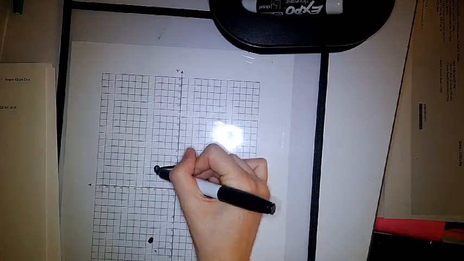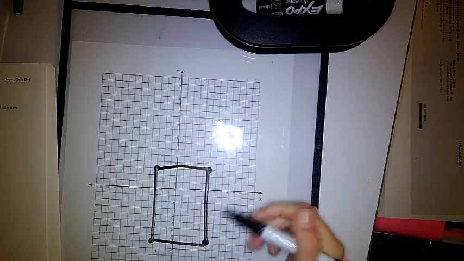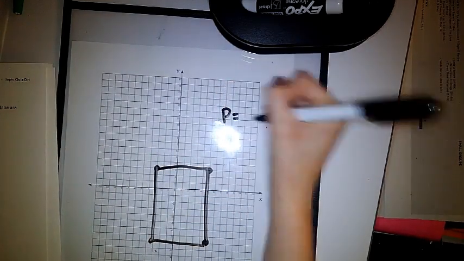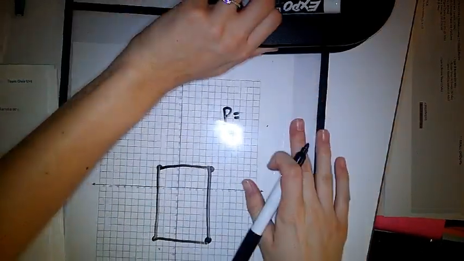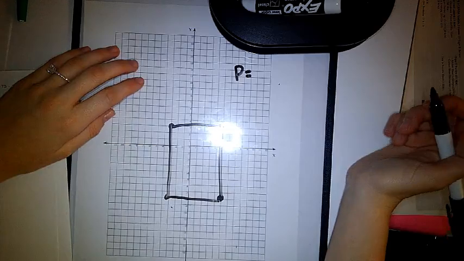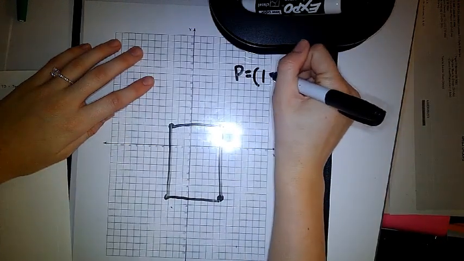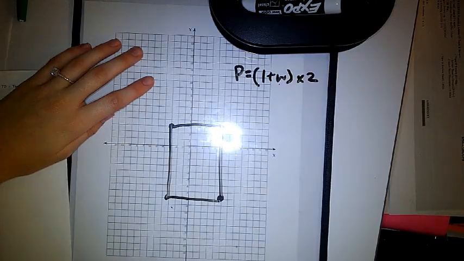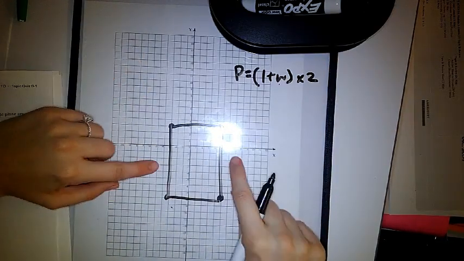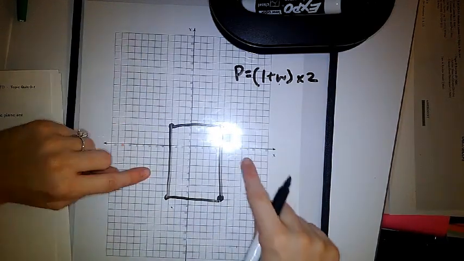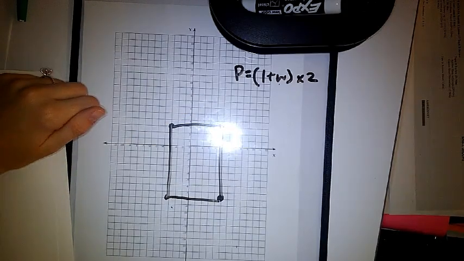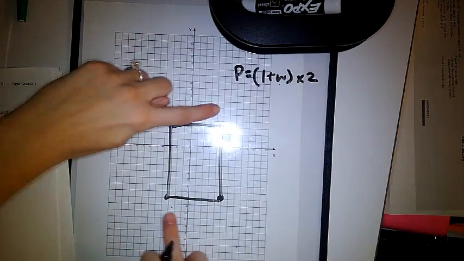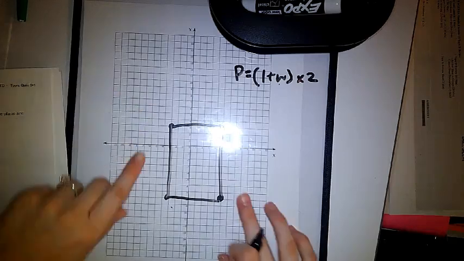So what was our perimeter formula? Length plus width times 2. So what was your length and width? 8 and 11. So which was 11? The longer one? Our vertical or horizontal sides?